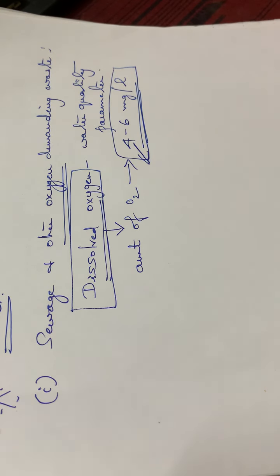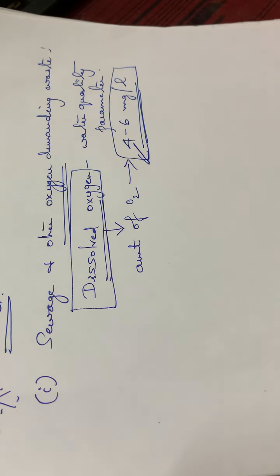So what happens is that if a very small amount of organic matter is present in the water body, and the dissolved oxygen content is up to the optimal value, that is 4 to 6 milligram per liter, then this organic matter can be decomposed.